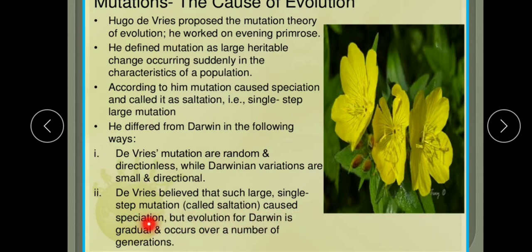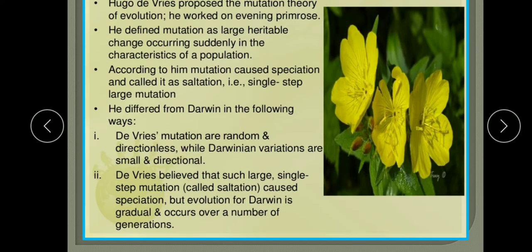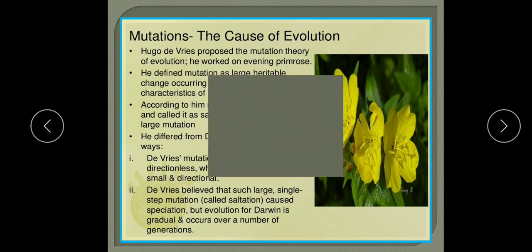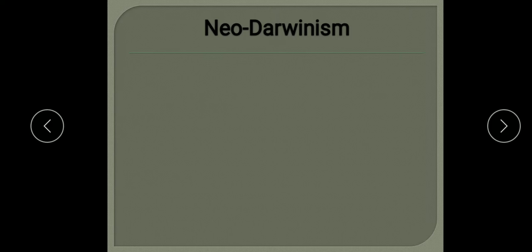But evolution for Darwin is gradual, that is slow, and occurs over a number of generations. So these are the views of Darwin and Hugo de Vries about mutation.